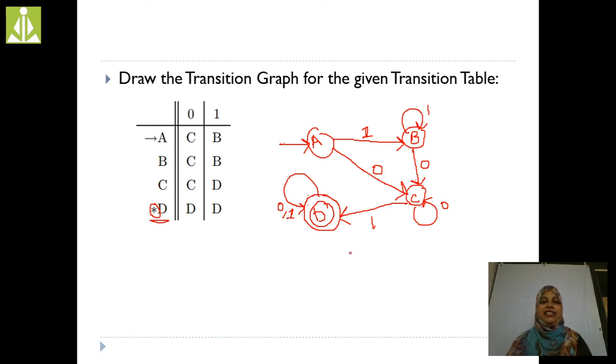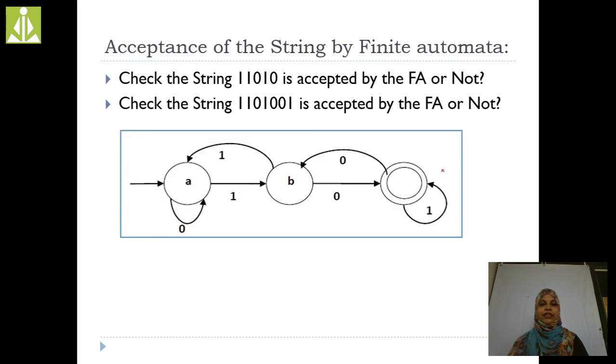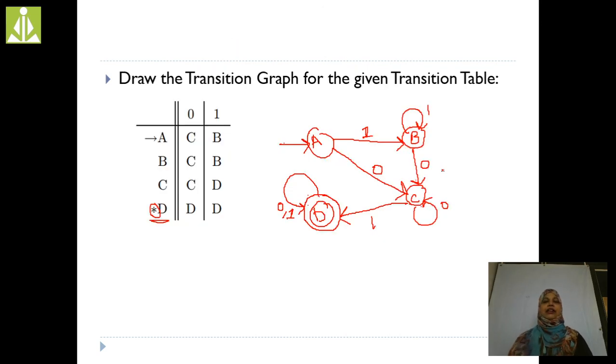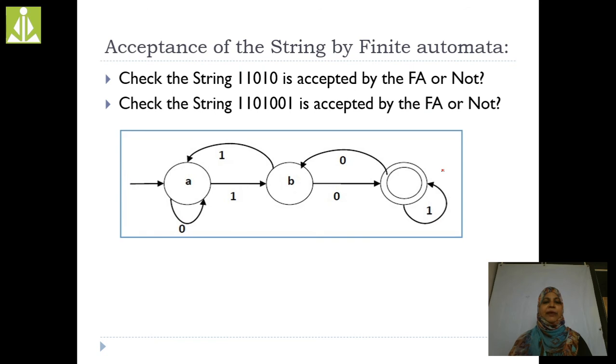This is the transition graph. How are we going to construct the transition graph? By using the transition table, right? In this session I am going to conclude with this transition graph. In the next session I am going to explain how we are going to accept a string by using the finite automata.